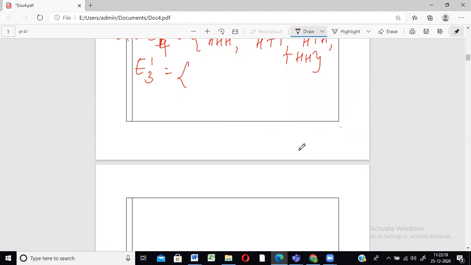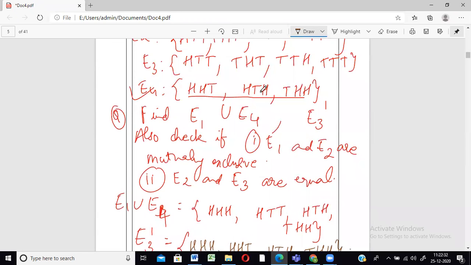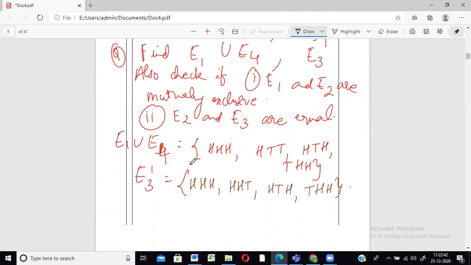Okay. So those will be HHH, HHT, HTH, THH. So now we have found E3 complement also. Now what did they tell us to check? They asked us to check if E1 and E2 are mutually exclusive. What was the definition of mutually exclusive? When they don't have anything in common, correct?